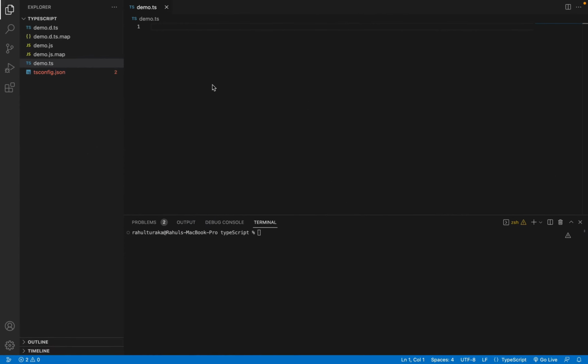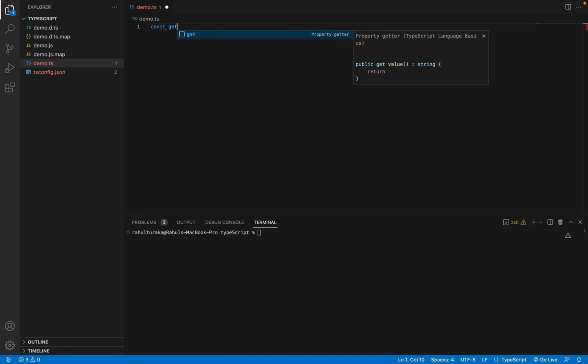Let's talk about unions and intersection types in TypeScript. These are two super handy ways to combine types. Let's talk about union. Union is nothing but a particular value can be either this or that. It is very flexible. Let me show you an example.